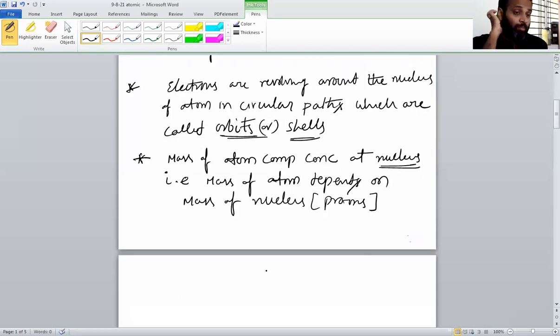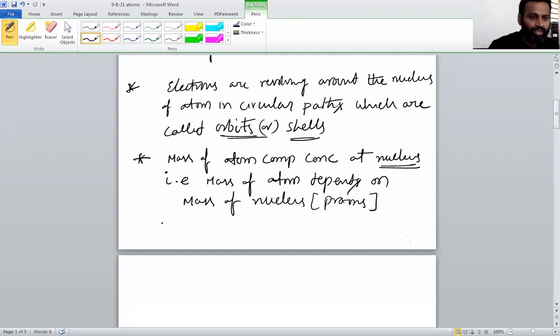But actually this is wrong. Why is this wrong? The mass of the atom is completely concentrated at the center of the nucleus, he said. Who said? Rutherford said. But later Chadwick said, my dear brother Rutherford, you are wrong. Why are you wrong? The mass of the atom is not only due to the presence of protons, the mass of the atom is due to the presence of both protons and neutrons. This is very, very important.